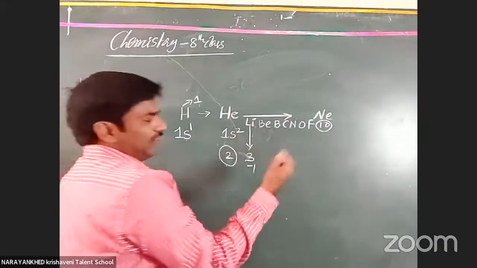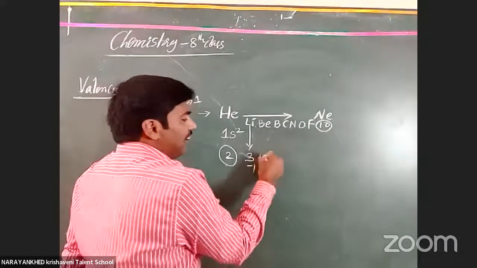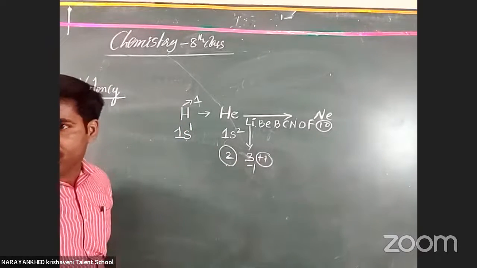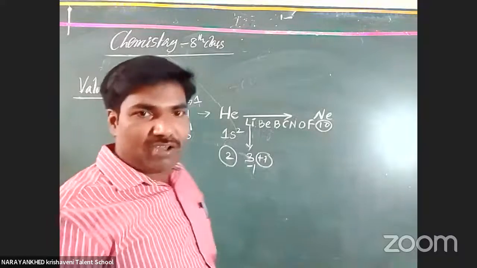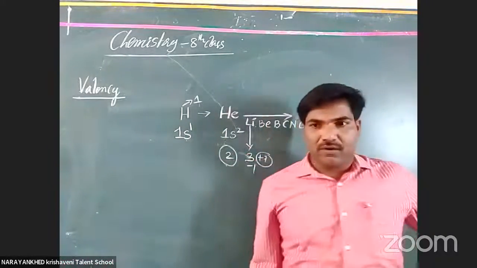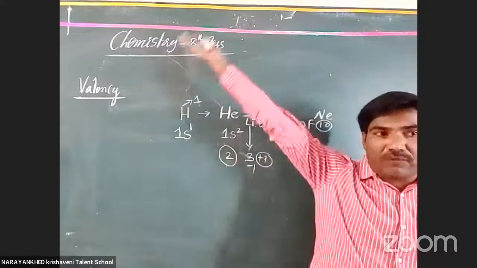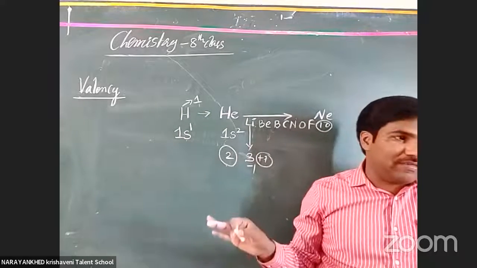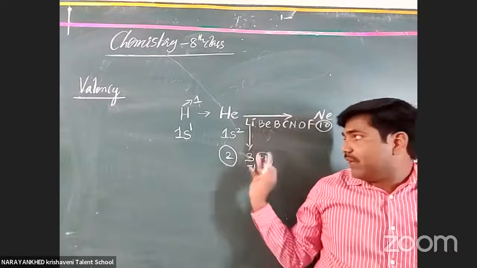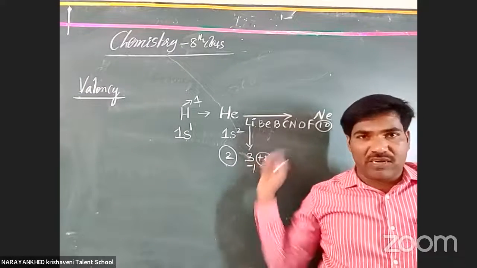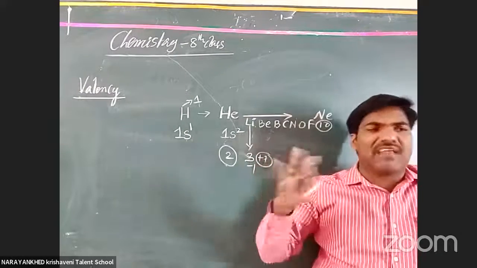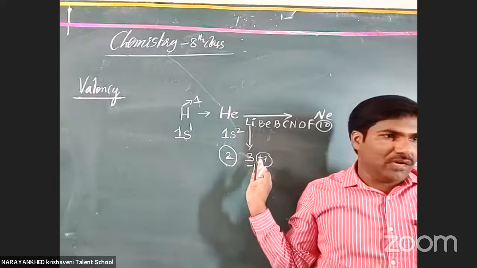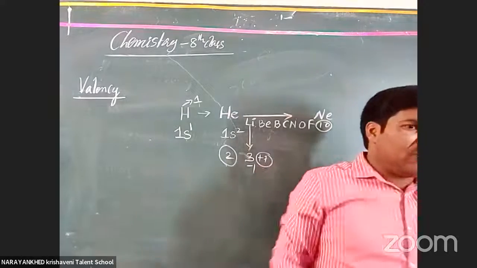Yes, there is one more possibility also. It could gain 7 electrons, 3 plus 7, and it also becomes stabilized. But gaining 7 electrons is a very tough task. We would have to take 7 electrons from other atoms, which is a tough concept. That is why 7 is not taken from any other atom. Just by losing 1 electron, it automatically becomes stabilized. Got it or not? Automatically it becomes stabilized.